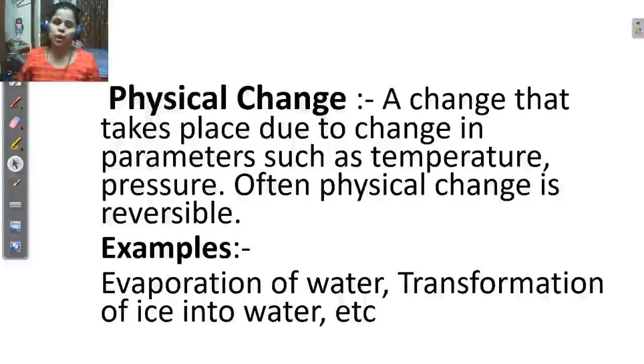Often in a physical change, the process is reversible. What does reversible mean? It is possible to revert the newly formed substance into the original substance. Examples are evaporation of water and transformation of ice into water. So we studied what a physical change and a chemical change are.